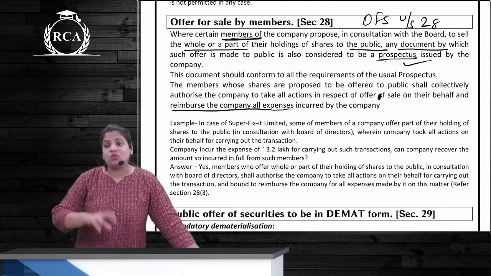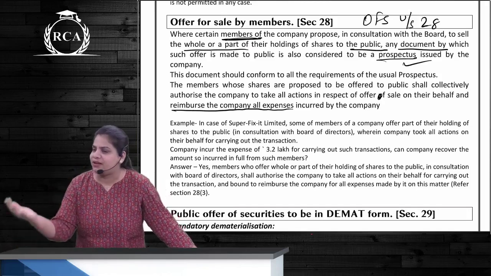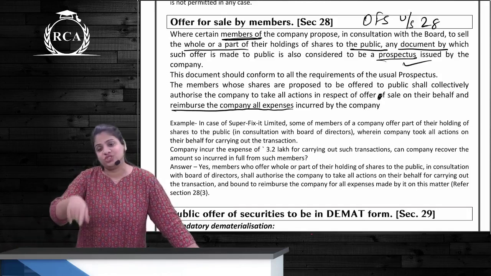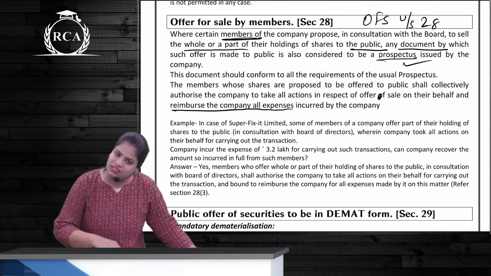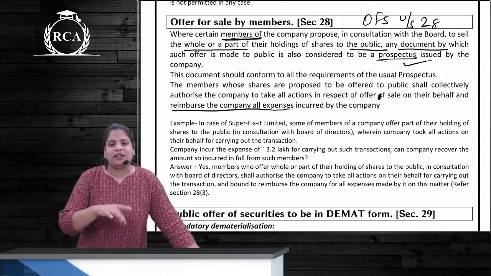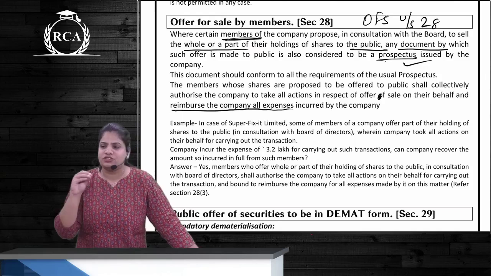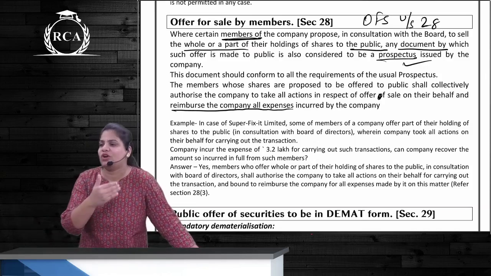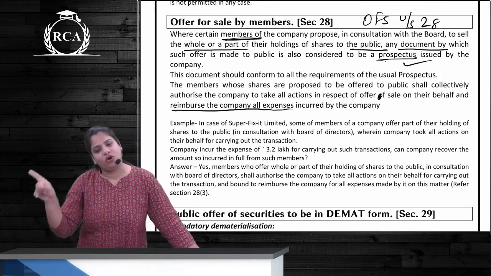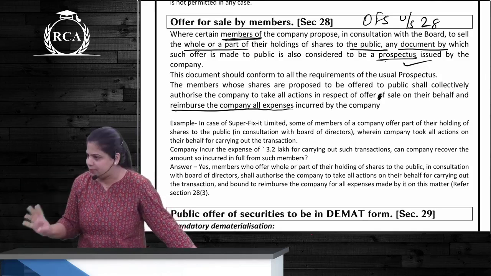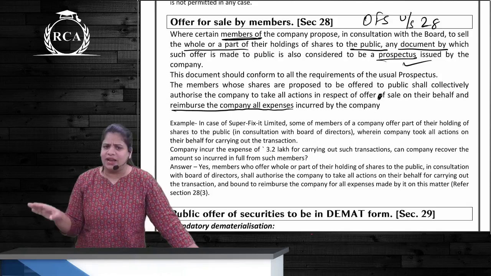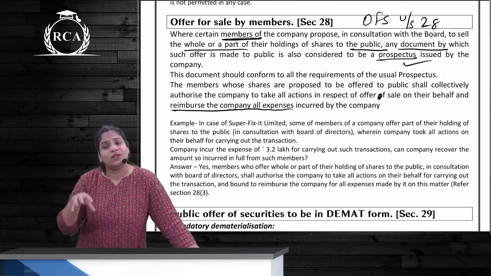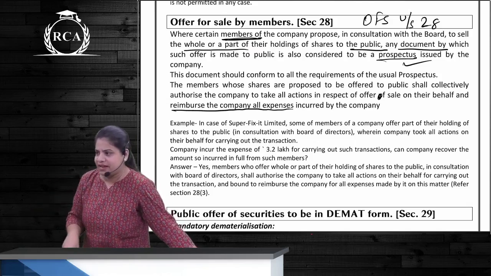The company would then want to become a public company and raise money, so it issues a prospectus and raises money from the public. The company can either make a fresh issue of shares, or if the promoters want to dilute their holding, this also can be offered to the public, correct? So usually during the first IPO you will see that there is an OFS as well.